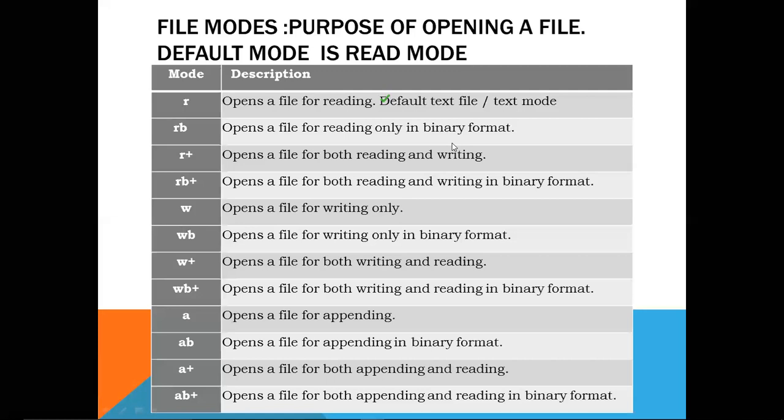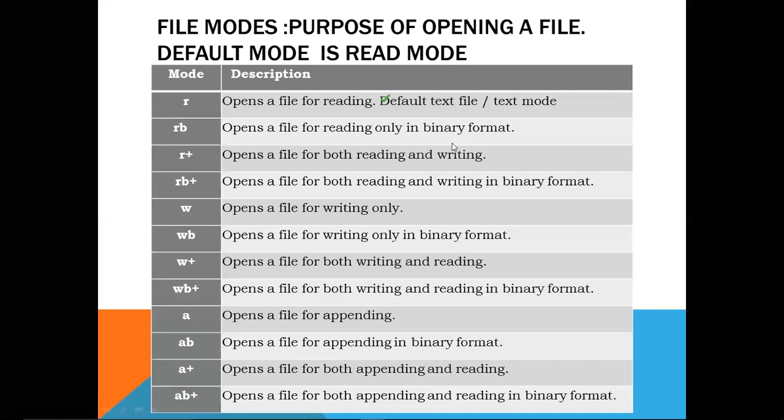A opens a file for appending, which means we can insert more data at the end of the file. W overwrites the content, whereas A adds the data at the end of the file. AB means open a file for appending in binary format. A plus means open a file for both appending and reading. AB plus means opening a file for both appending and reading in binary format.